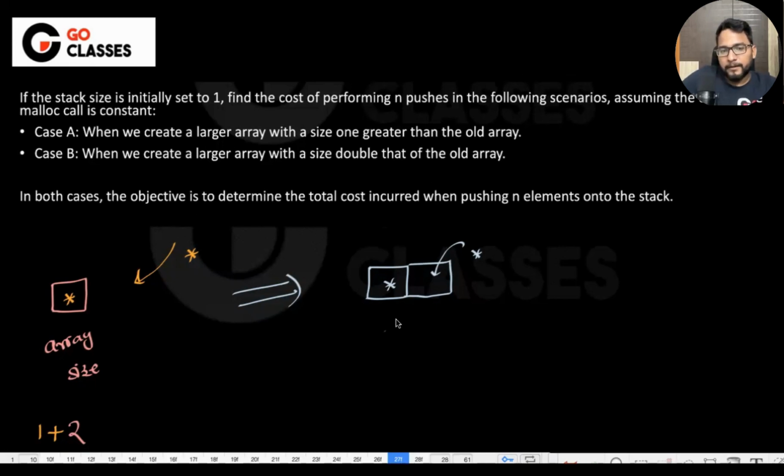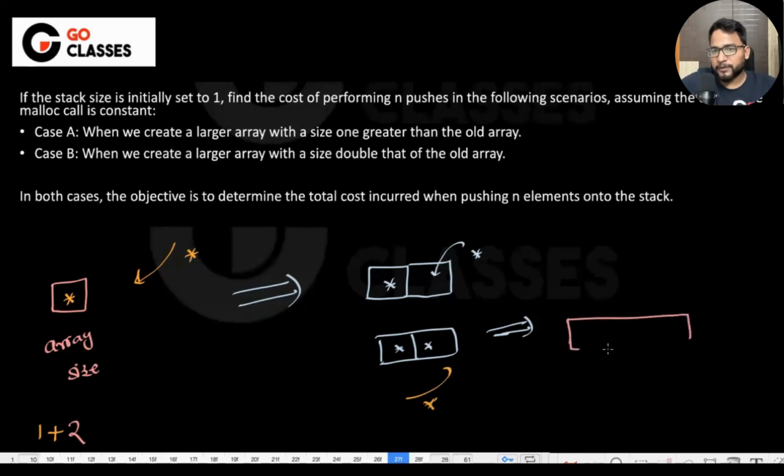Now that is done, right? Now you need to push one more element. Now the array is like this. If you want to push one more element, you need to create a new array. Creating the new array takes constant time because malloc takes constant time as per the question.